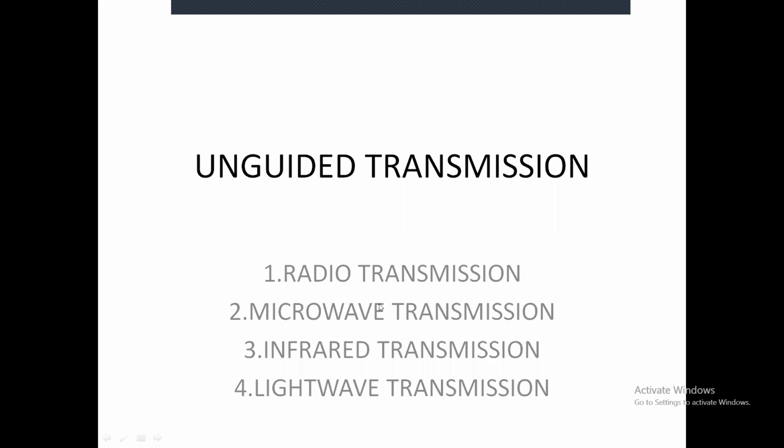The last one in unguided is light wave transmission. This type of light wave transmission is used to connect the LANs. Let us take an example. Our college has two different buildings. These are two separated buildings, and they have separate LANs. Building A has one LAN, building B has another LAN.